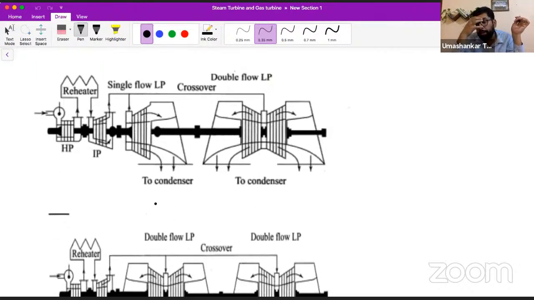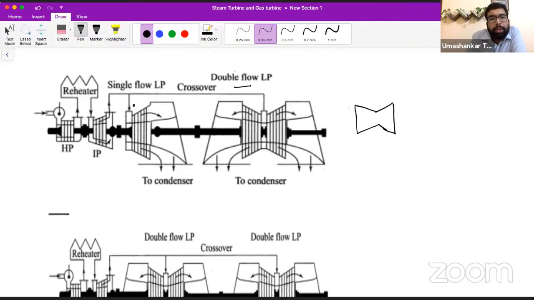Here on the screen you can see a picture. You can see our double flow low pressure turbine. It looks like this. Yes or no? This is the representation of double flow.